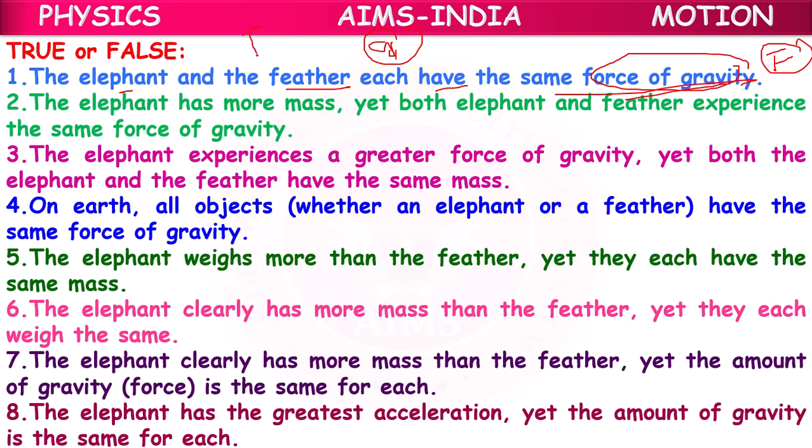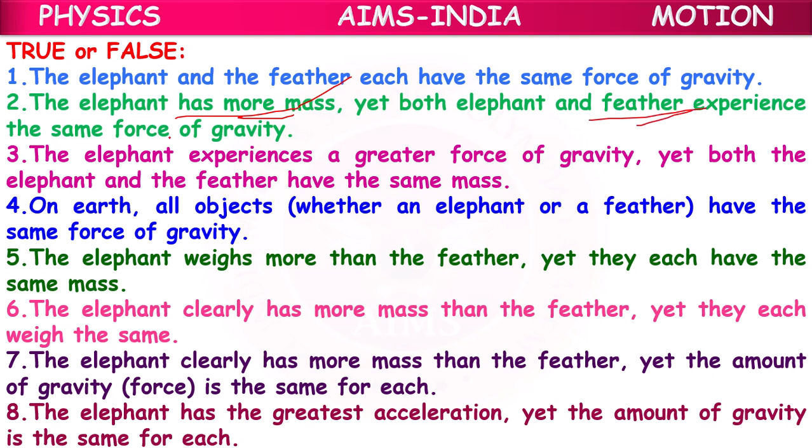Because for the elephant, the force of gravity is more, the mass is more. For the feather, the force of gravity is less, the mass is less. But the ratio is the same. So that's why the statement is false. Elephant has more mass, yet they experience the same force of gravity. False.